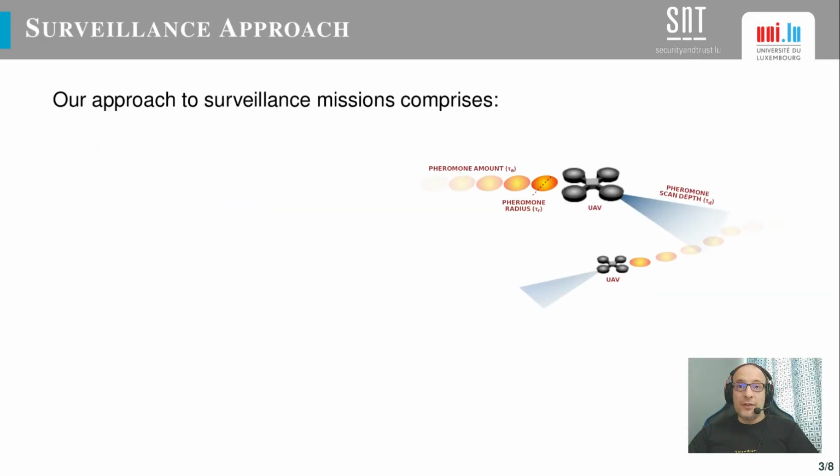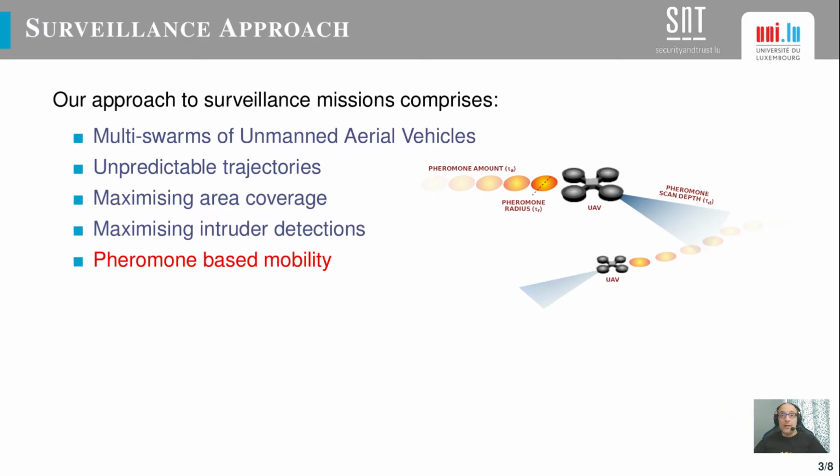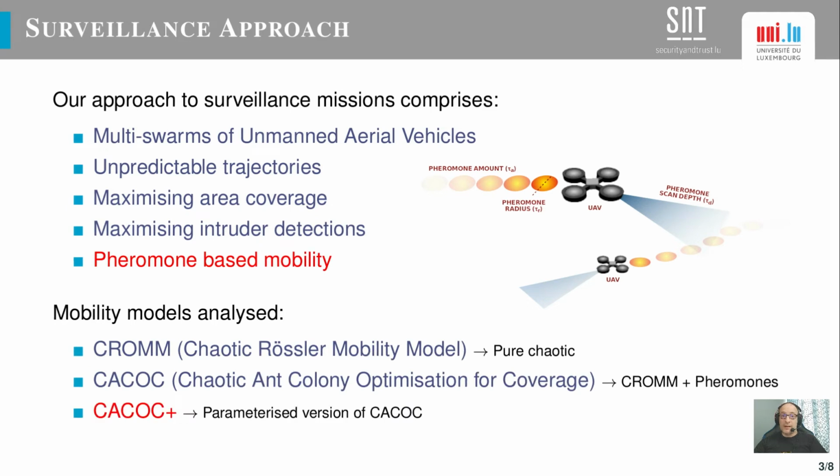Our surveillance approach involves the use of a multi-swarm of UAVs, which follow unpredictable trajectories. The objectives are maximizing area coverage and spotting all the intruders. We use a mobility model based on pheromones. Additionally, we analyze two other mobility models: CHROM, which presents trajectories that are purely chaotic; CACOC, which combines CHROM with virtual pheromones; and our proposal, CACOC+, which customizes CACOC by adding a set of parameters.